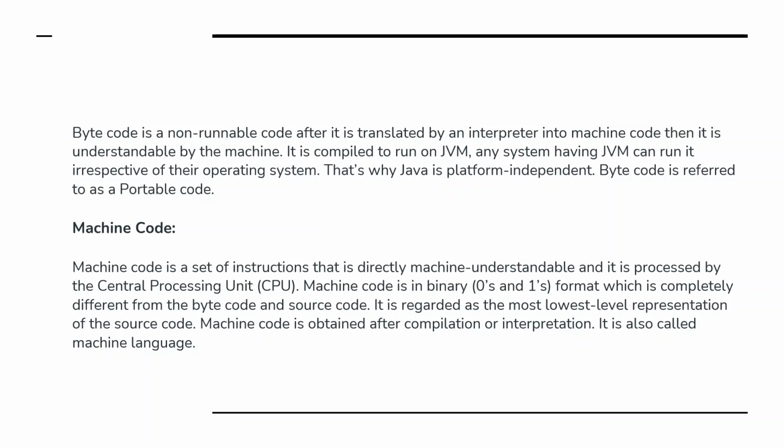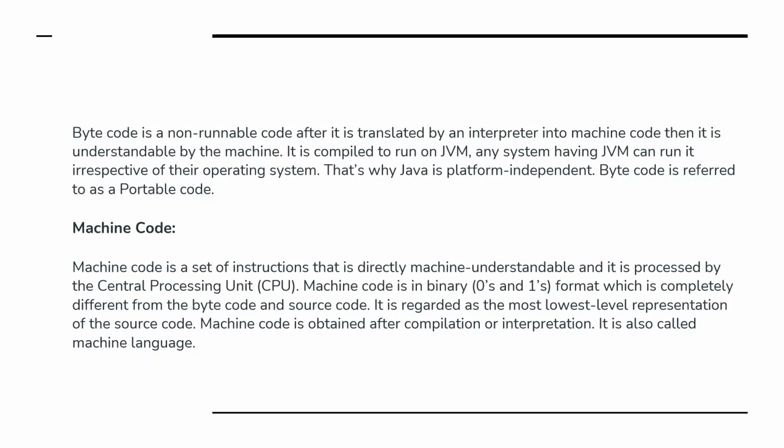Then coming to the bytecode, as I discussed, it is a non-runnable code. After it is translated by the interpreter into machine code, only then is it understandable by the machine. It is compiled to run on the JVM. Any system having a JVM can run it, irrespective of its operating system. That's why Java is platform independent, and bytecode is referred to as portable code.